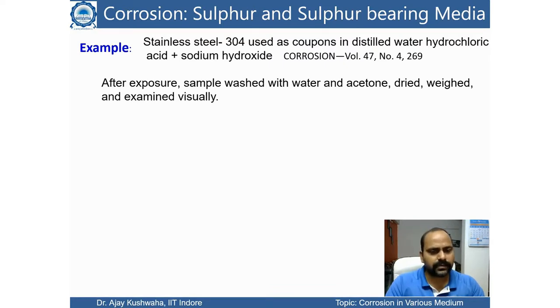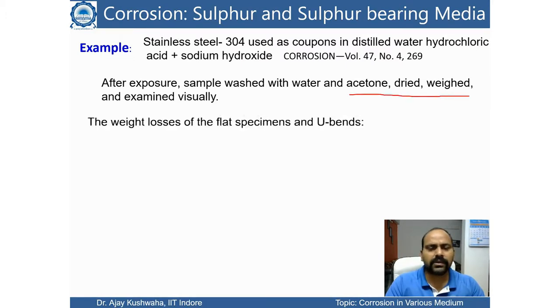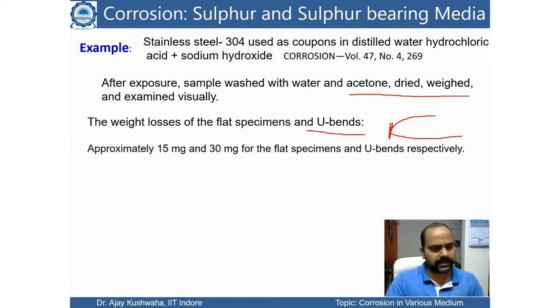Then after exposure, the sample was taken out, washed in water and acetone, then dried and weighed, and then the weight loss was examined. They also investigated the weight loss of a flat specimen and a U bend. Basically one specimen was flat and another had a U shape, a kind of bend, and what happens at this U shape area was also investigated.